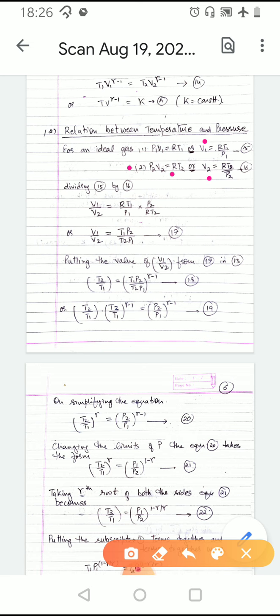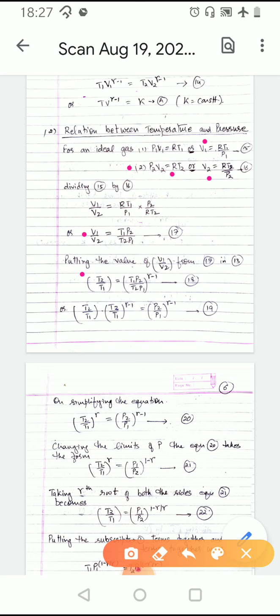Now dividing equation 15 by 16, the expression becomes V1 upon V2 is equal to T1 into P2 upon T2 into P1. Now putting the value of V1 upon V2 from equation 17 in equation 13,